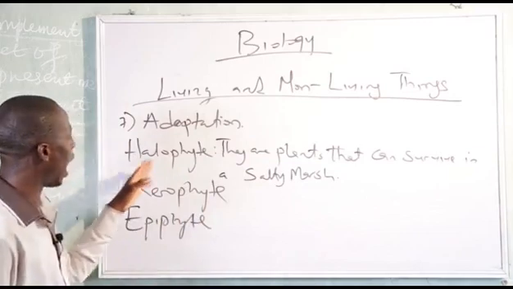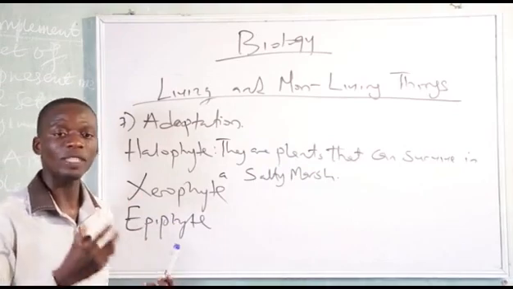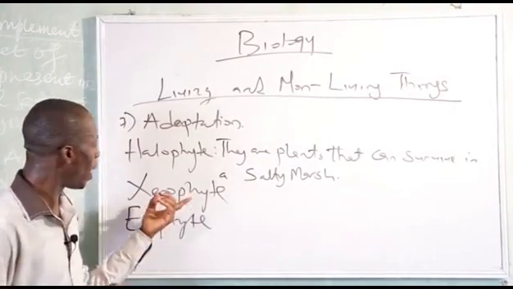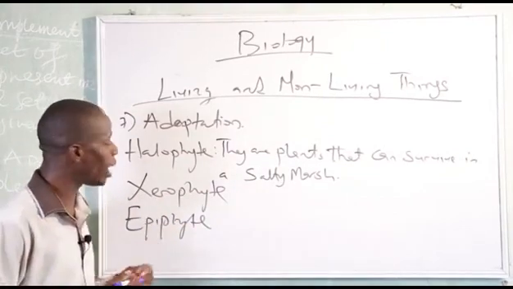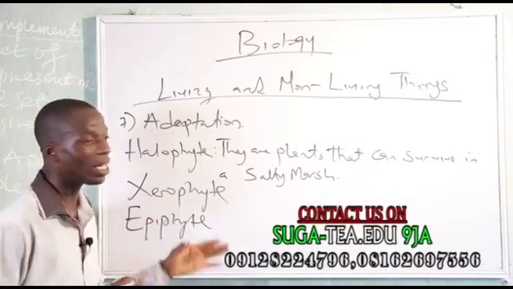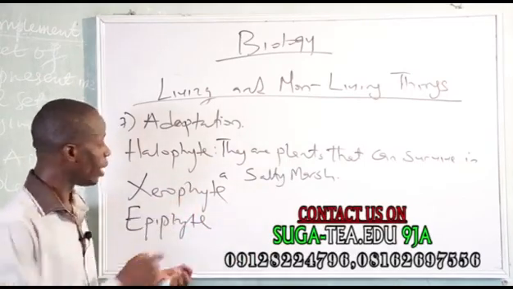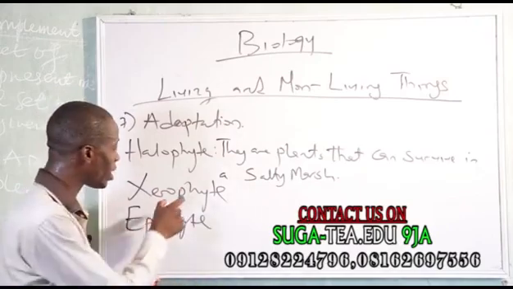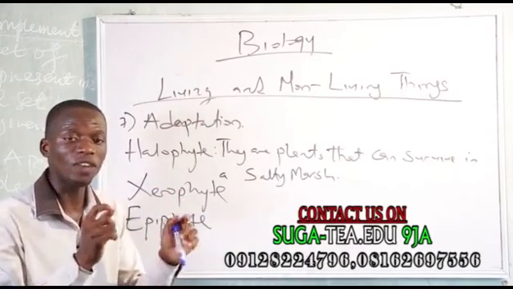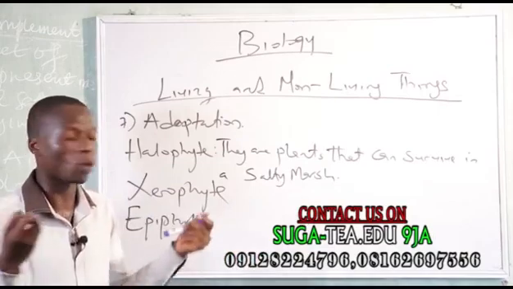So all these plants, the halophytes, the xerophytes, the epiphytes, the hydrophytes, must have features which make it possible for them to survive. Like the xerophytes, the plant that can survive in desert. Everybody will know that this plant must be able to conserve water, because one characteristic of desert is the land is dry and the temperature is very high. And at the same time, this plant has reduced leaf. The leaf is not at buttress like the one we found in rainforest environment, for it to conserve water.